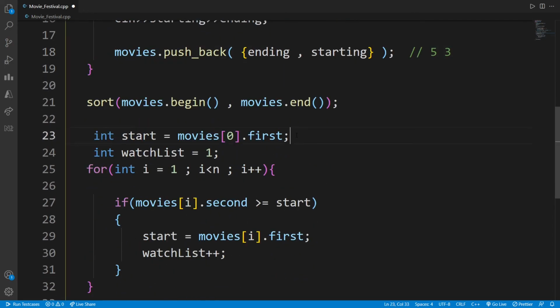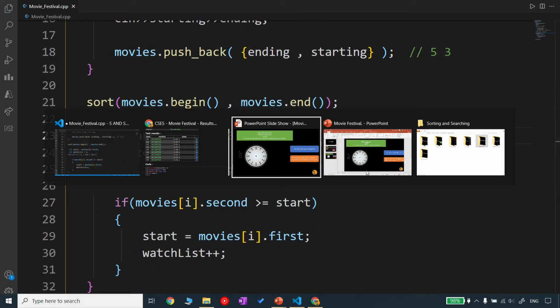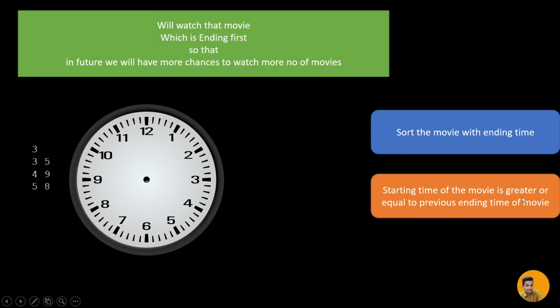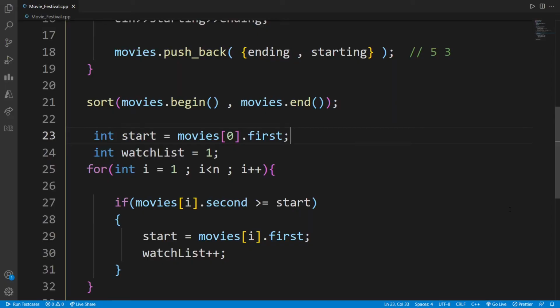Now since the starting time of a movie must be greater than or equal to the previous ending time, this is how we can watch it. That's why for the first pass I stored the first movie's ending time in this.